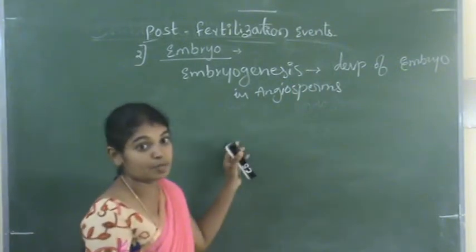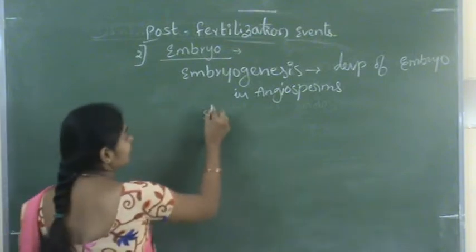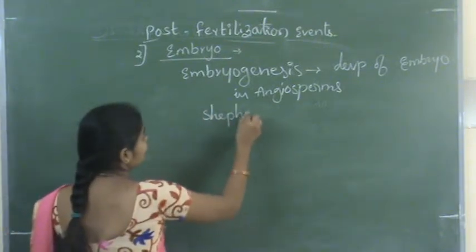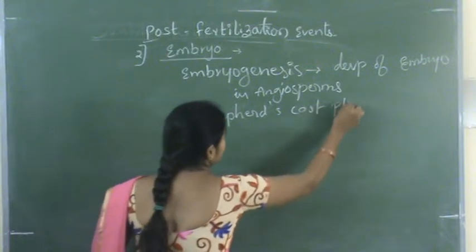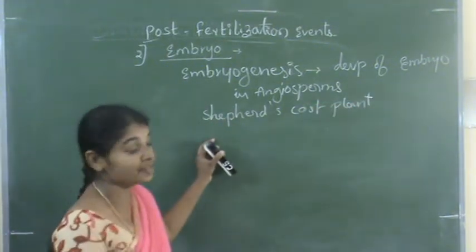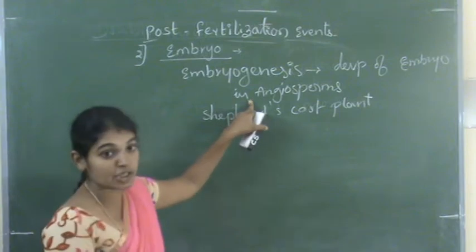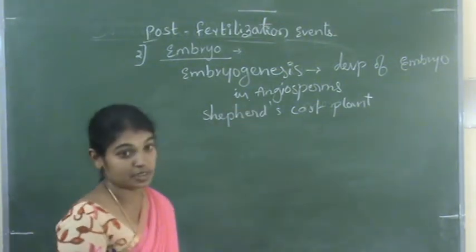It was first observed in the shepherd's purse plant. The development of embryo in angiosperms was first studied in the plant shepherd's purse.